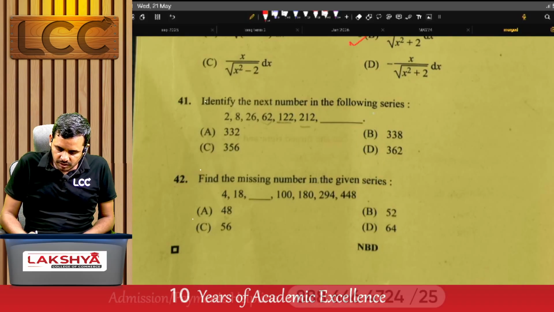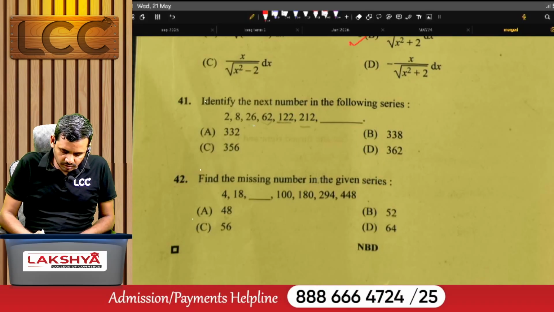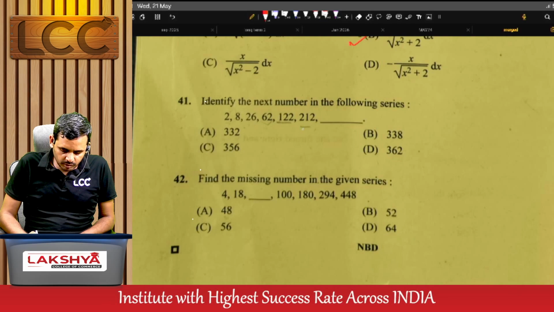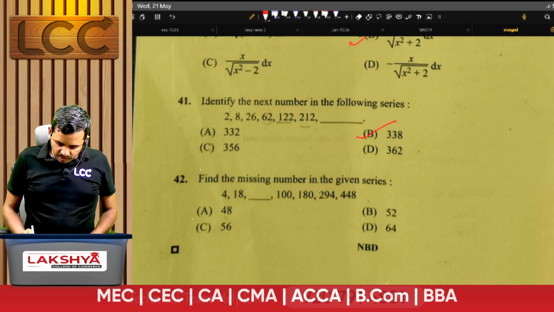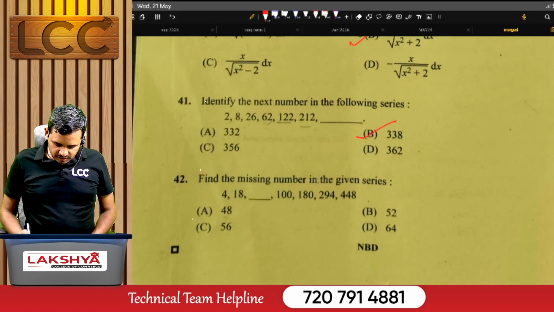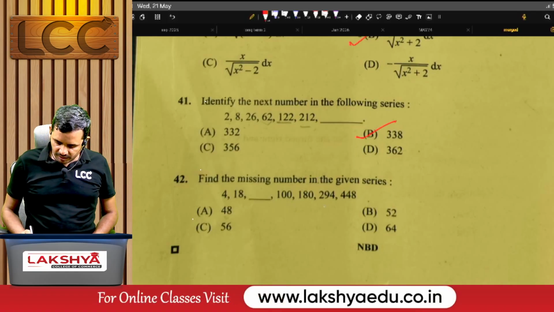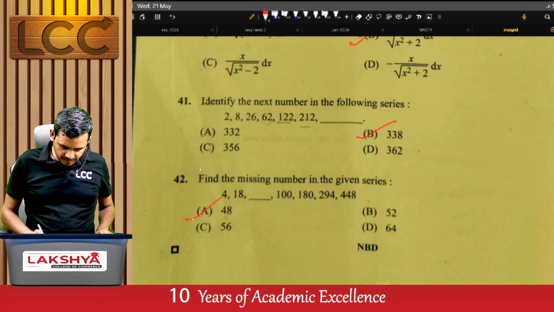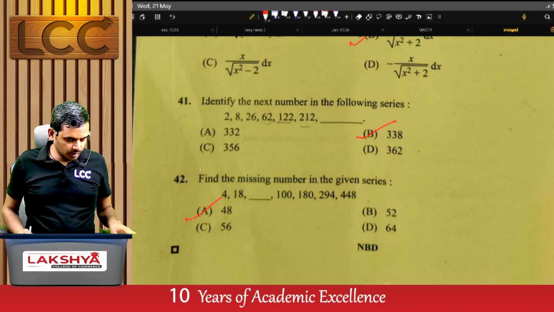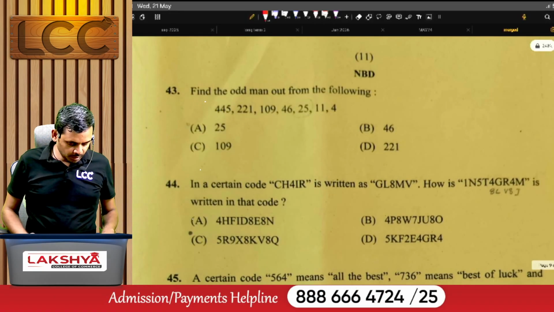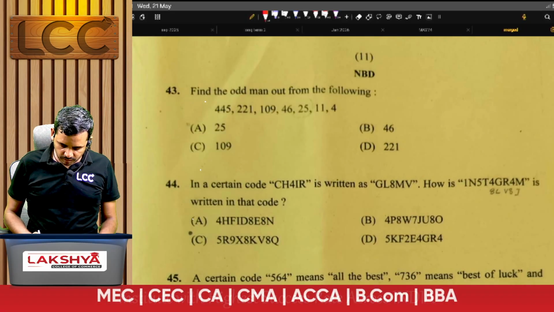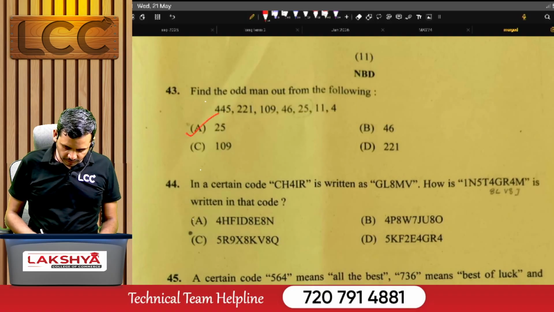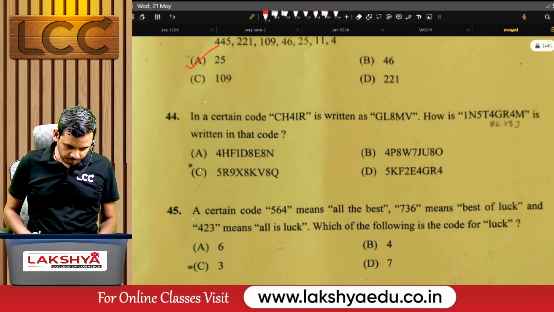Identify the next number in the following series: 2, 8, 26, 62, 122, 212. Right answer is B. Find the missing number in the given series 4, 18, 100, 180, 294, 448. Right answer is A, 48. Find the odd man out of the following: 445, 221, 109, 46, 25, 11, 4. Therefore, right answer for this question is A.